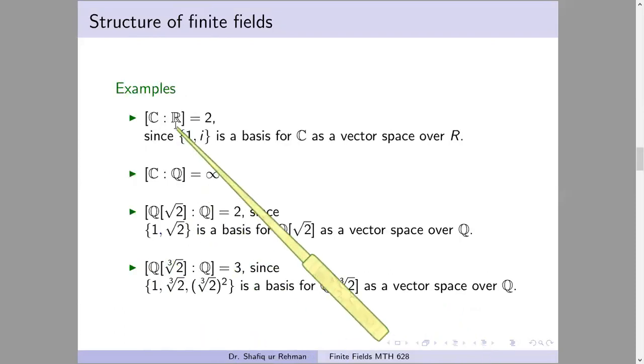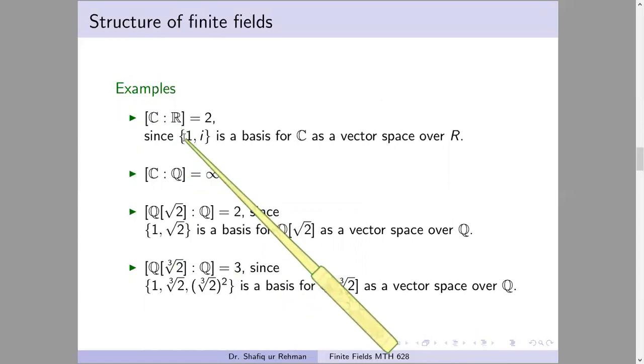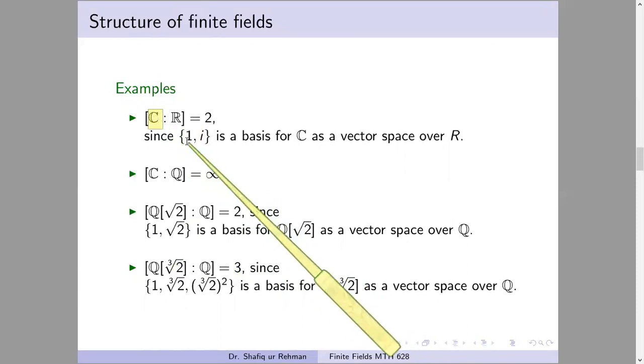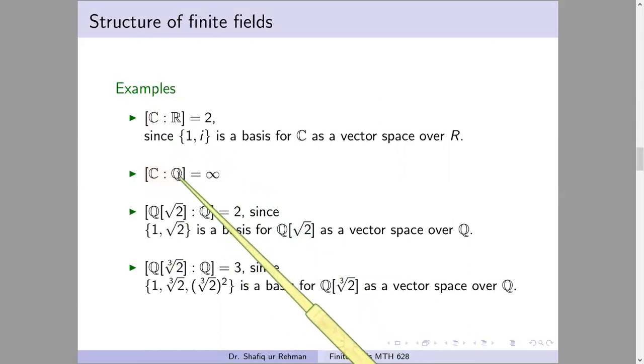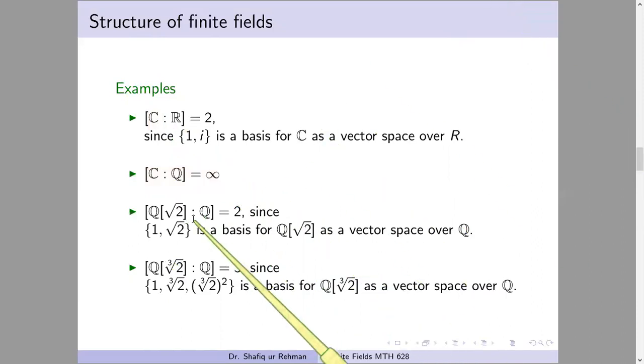We know that R is a subfield of C. C can be taken as a vector space over the field R, and here 1 and iota form the basis, because every element of C can be written as a linear combination of 1 and iota, and these two elements are linearly independent. They are well-known facts. So this field extension has degree 2. Similarly, this is also a field extension. Q is a subfield of C, but here the degree of the field extension is infinite. There are many other examples of infinite degree field extensions, but we focus only on this.